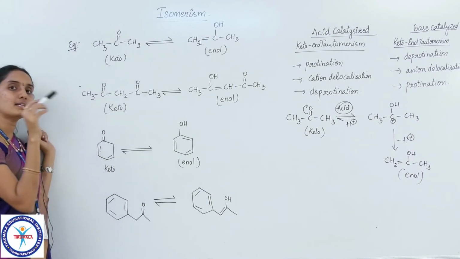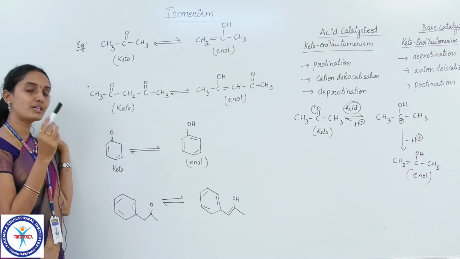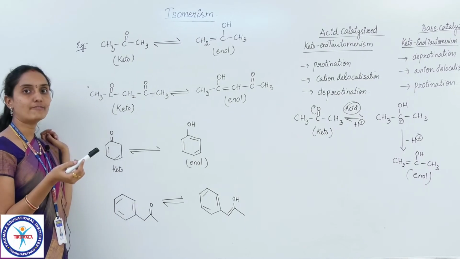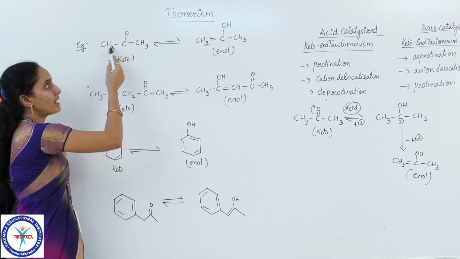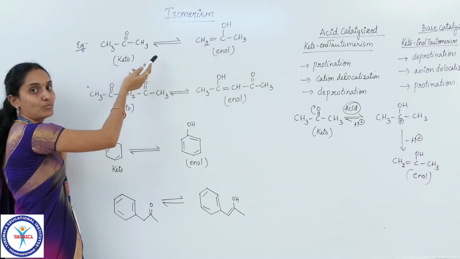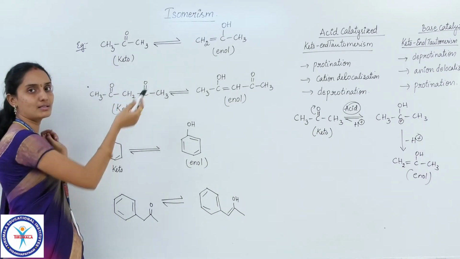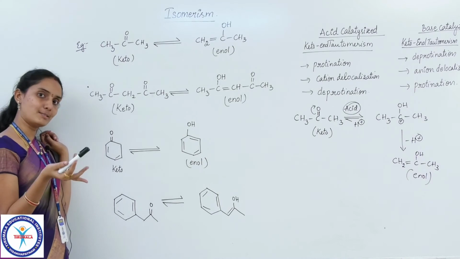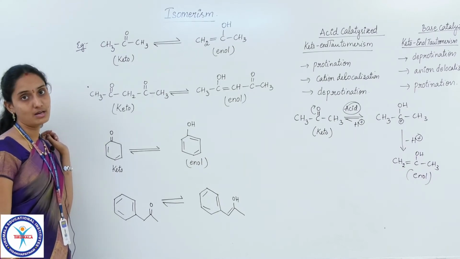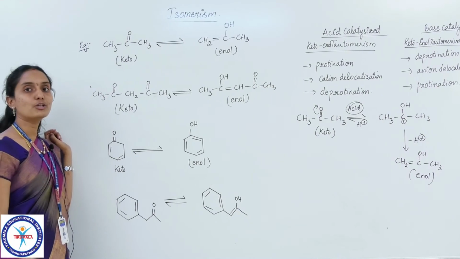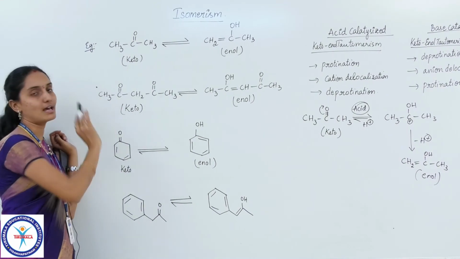So the question arises, from which carbon do we have to take the alpha hydrogen? As both of them are symmetrical carbons, they are the same in all respects, you can take the alpha hydrogen from any of the carbons. There is no rule that you should take it from this carbon only.